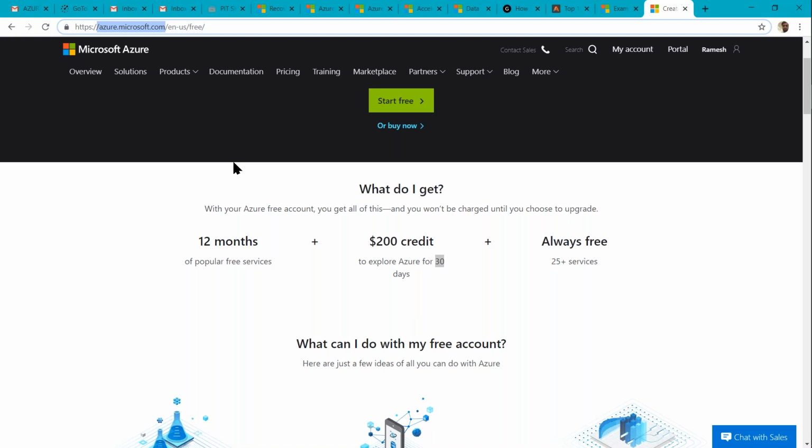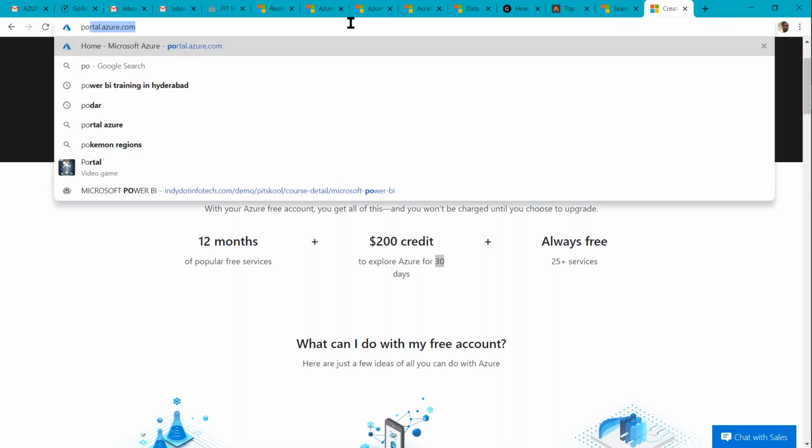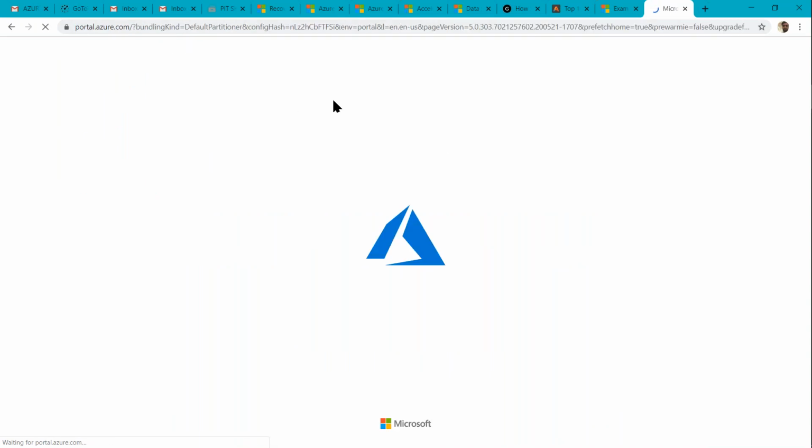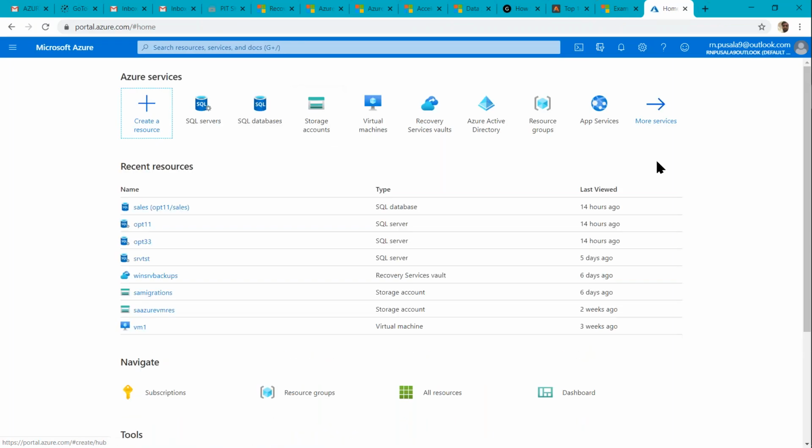After creating the free subscription, to start working with Microsoft Azure, we go to portal.azure.com. By using this portal, we can log in. By default, I have logged in. Otherwise it will ask for username and password. After logging in to the portal, we can start working with the resources.